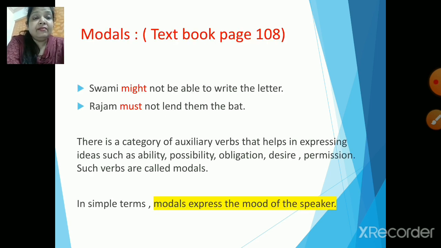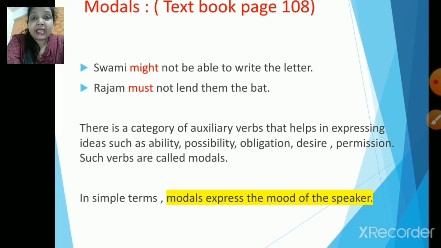Now, children, on page number 108, there are two sentences which we can go through right now. Swami might not be able to write the letter. I repeat, Swami might not be able to write the letter. Next, Rajam must not lend them the bat.